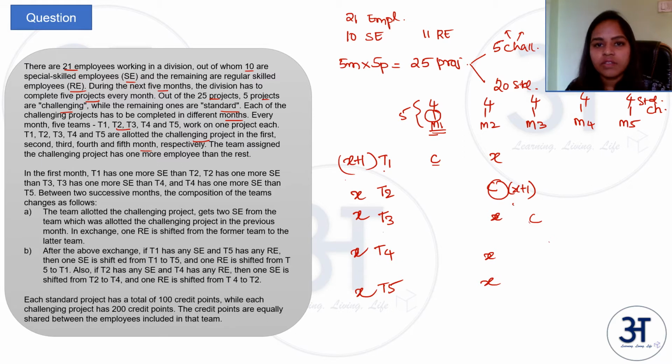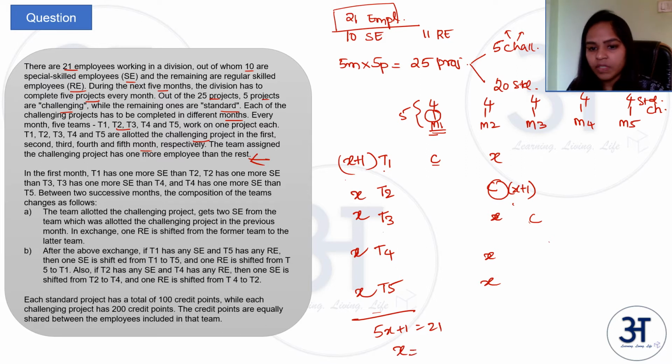So from here we can calculate: we have 21 employees in total, so 5X plus 1 equals 21. This means X is equal to 4.